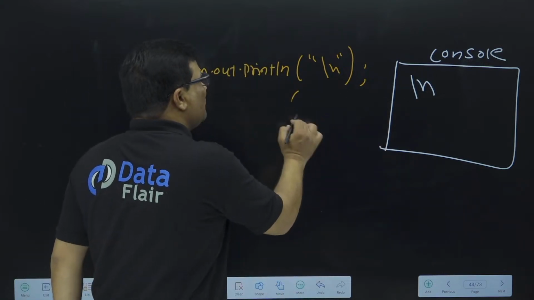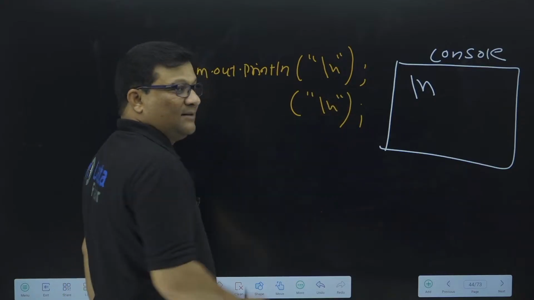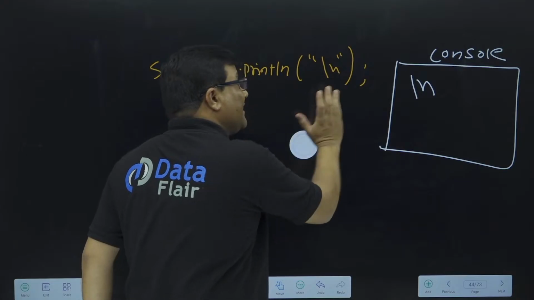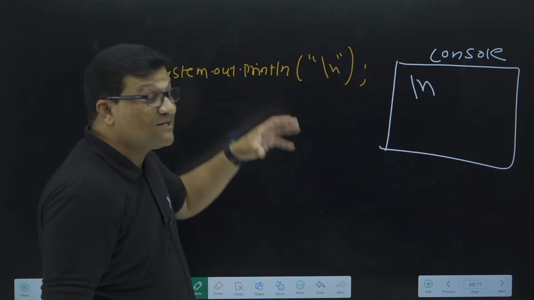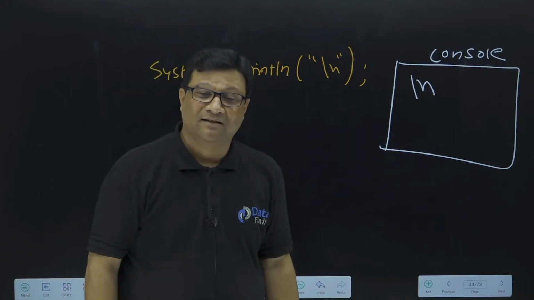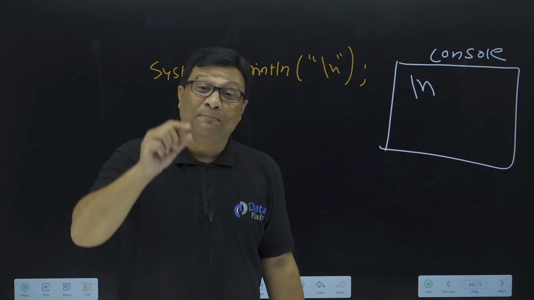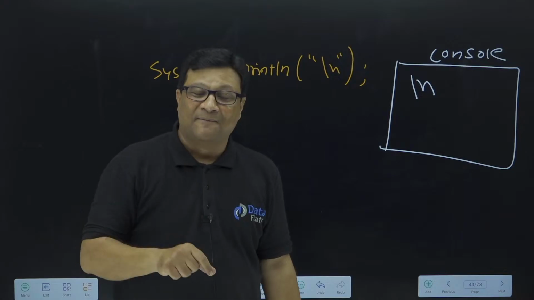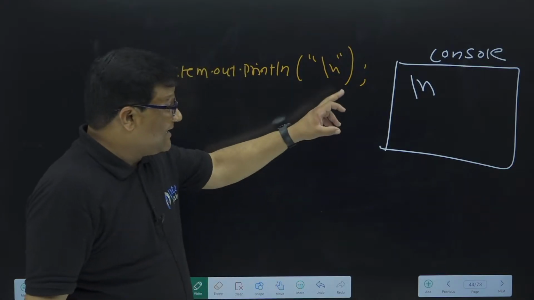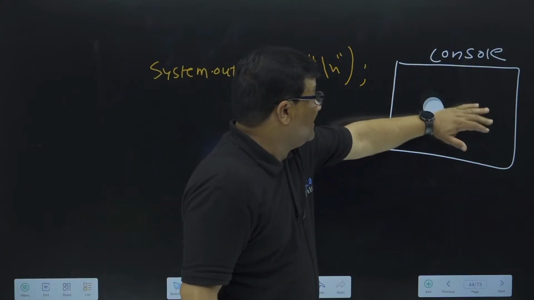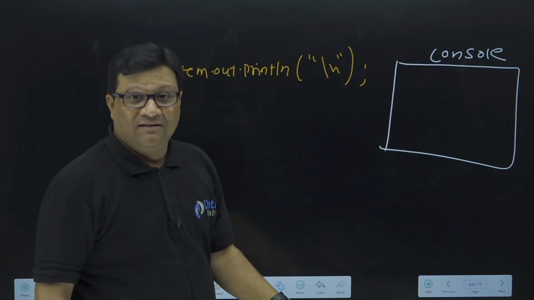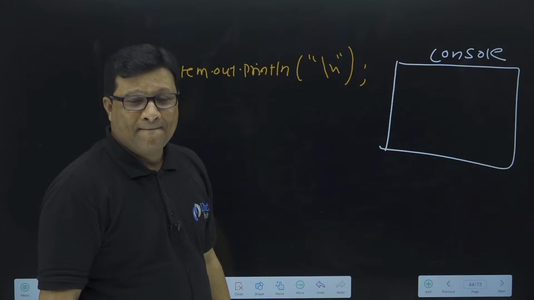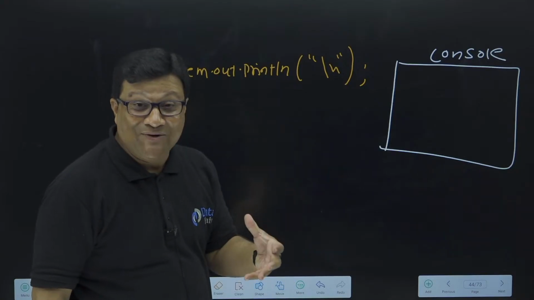Okay, sir, in the next line we need to print backslash n. Again you will get the next line. So sir, how do we print this backslash n or any special character on the output screen? Because you know all these special characters have a specific meaning. But in an interview they will ask you to print all these special characters. I want backslash n in the output. So once I use this backslash n, I'll get a new line, not this output. This statement will give me the next line. It will not print backslash n as it is on the console screen. I just explained it to you, I hope you understood what I'm trying to explain.